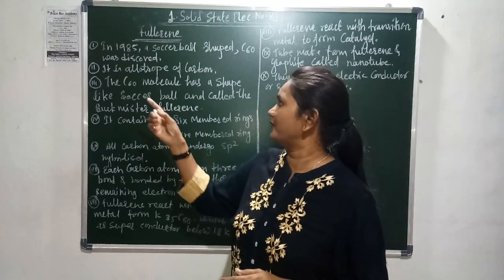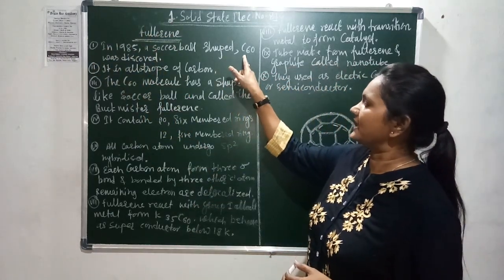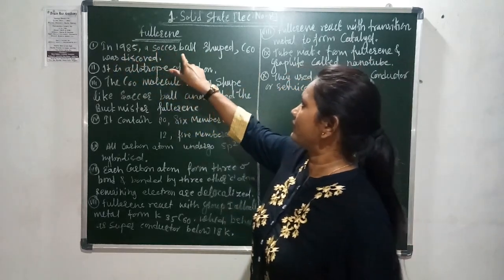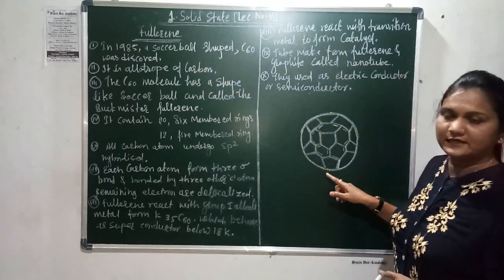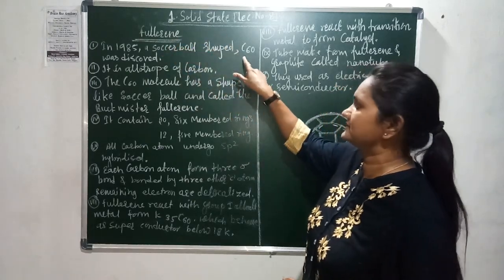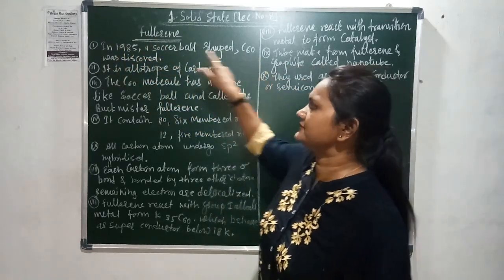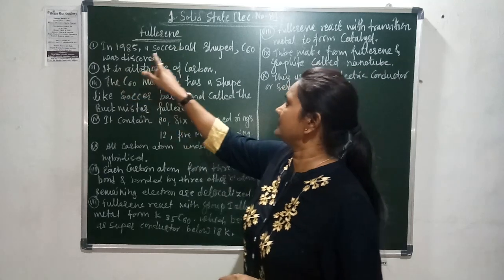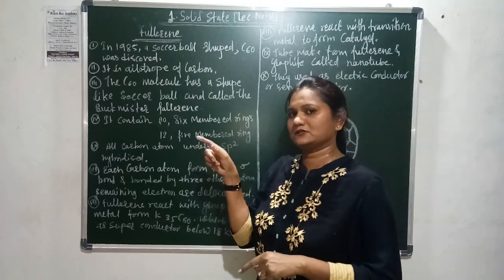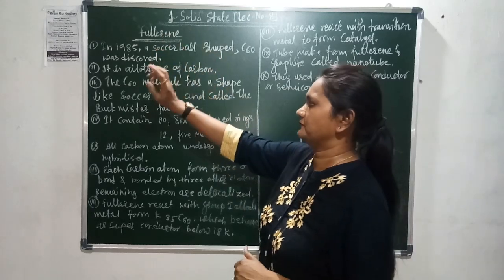So let's start. Point number 1. In 1985, a soccer ball shaped carbon, C60, was discovered. It is called the fullerene, known as the C60 fullerene. It is an allotrope of carbon. Graphite is also an allotrope of carbon, diamond is also an allotrope of carbon, and fullerene is also an allotrope of carbon.